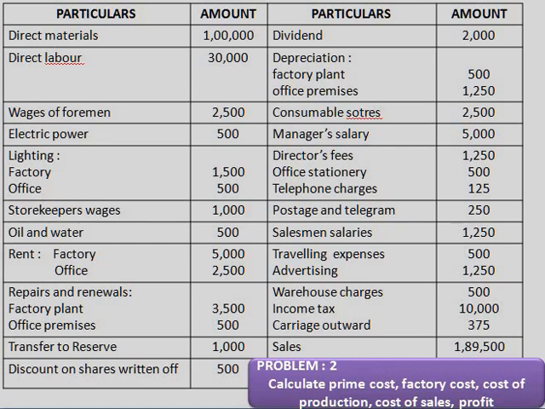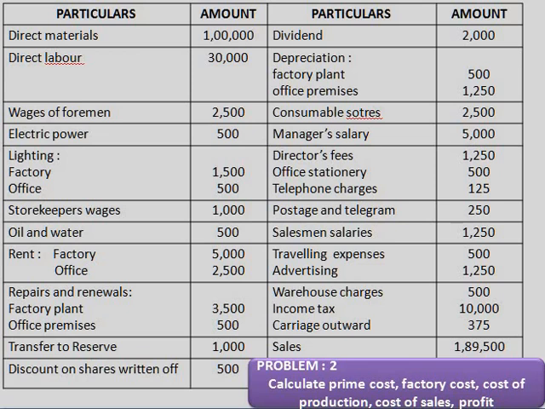They are given certain items in your sum. Direct material, direct labor, wages of foreman. Wages of foreman is not an office expense; that is the expenses which are related to factory. Wages of foreman is a factory expense. Electric power, so the electric power is also a factory expense.